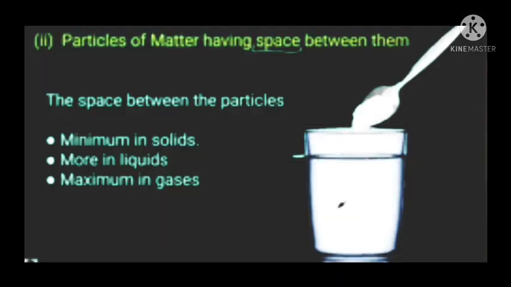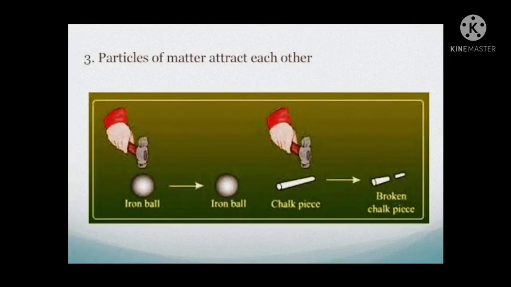Second one is particles of matter having space between them. For this, we have to take a cup of water and mark the water level. Then add salt or sugar and mix it until it dissolves. When we check it after some time, the water level remains the same. It does not increase because the sugar or the salt gets occupied in the space between the particles. So the space between the particles is minimum in solids, more in liquids and maximum in gases.